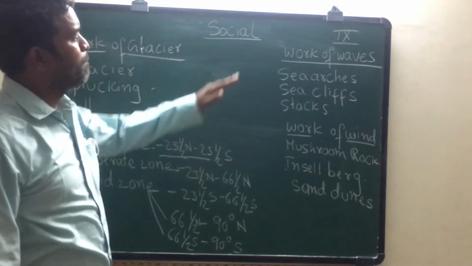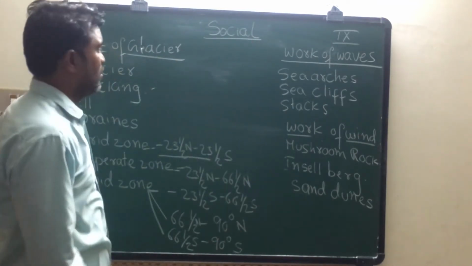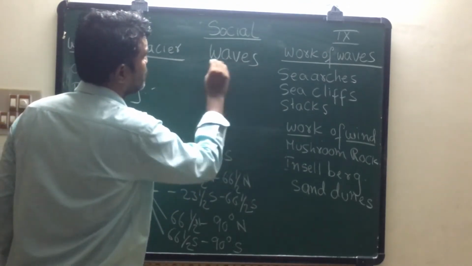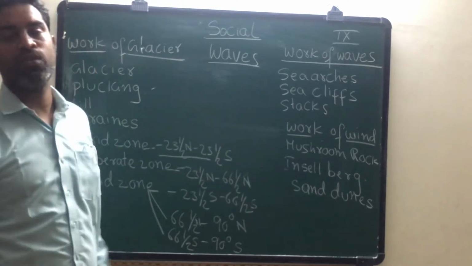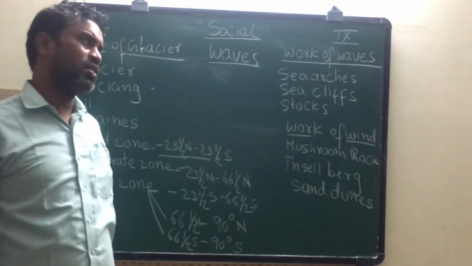Next students, movements of oceans. Oceans have some movements. Those we are going to see now. The first one is called waves. What do we mean by waves, students? Rise and fall of ocean water is called waves.